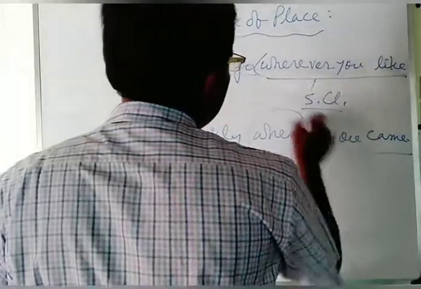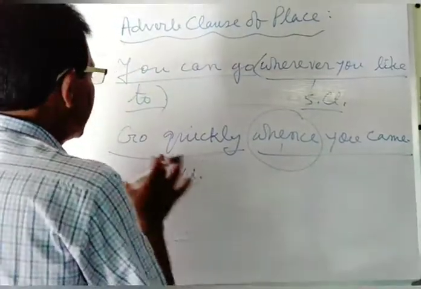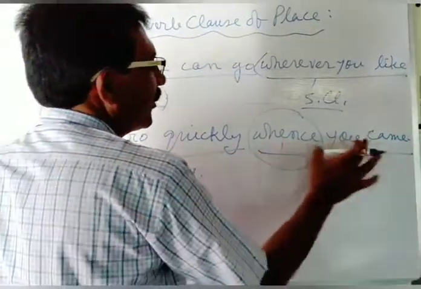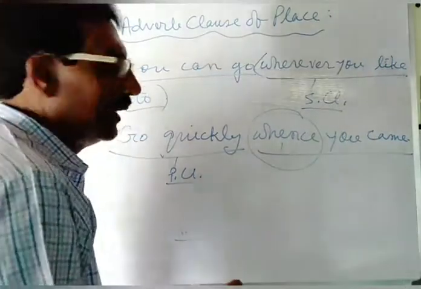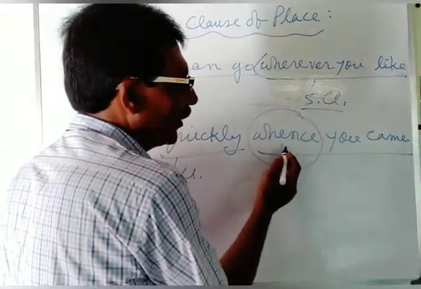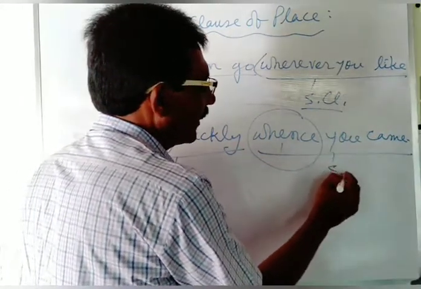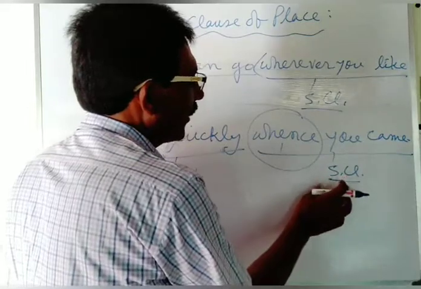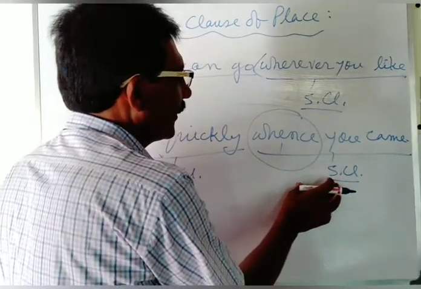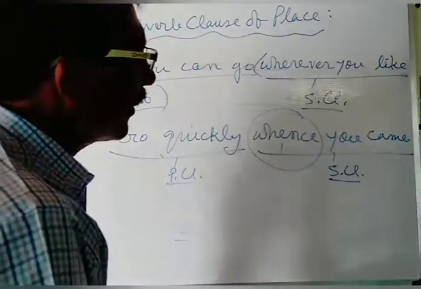Here whence is the subordinating conjunction, meaning where from. That is, go quickly where from you came. Whence is used at the beginning of the subordinating clause. This clause introduces place, so it is used as the adverb clause of place.